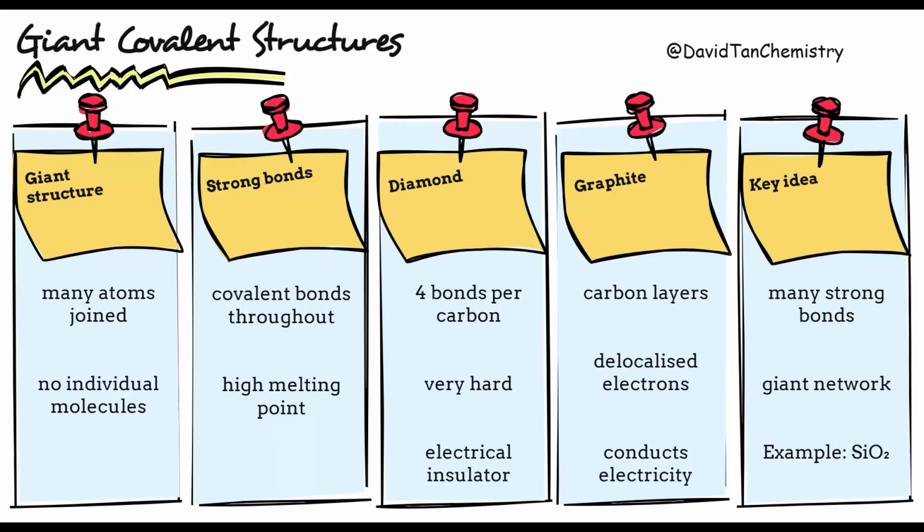Remember, simple molecular substances contain separate individual molecules, but giant covalent substances contain continuous networks of covalently bonded atoms. Diamond, graphite, and silicon dioxide are important examples.